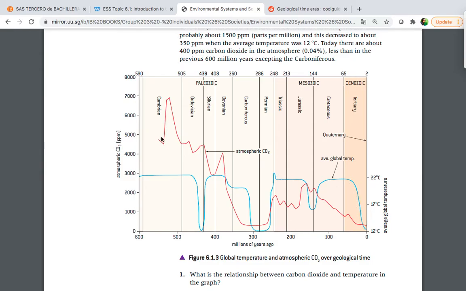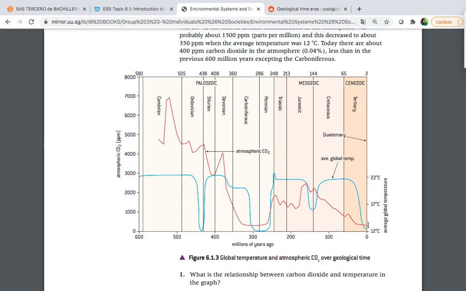But what happened with the red one, that is the atmospheric CO2 concentration? As you can see, the CO2 concentration in the Cambrian era was very high, and then it started to decrease, right? Then we have slight variations, up to now, 0 million years ago, that could be the present, with an average temperature of around 12 to 15, depending on the part of the planet that you are living in.